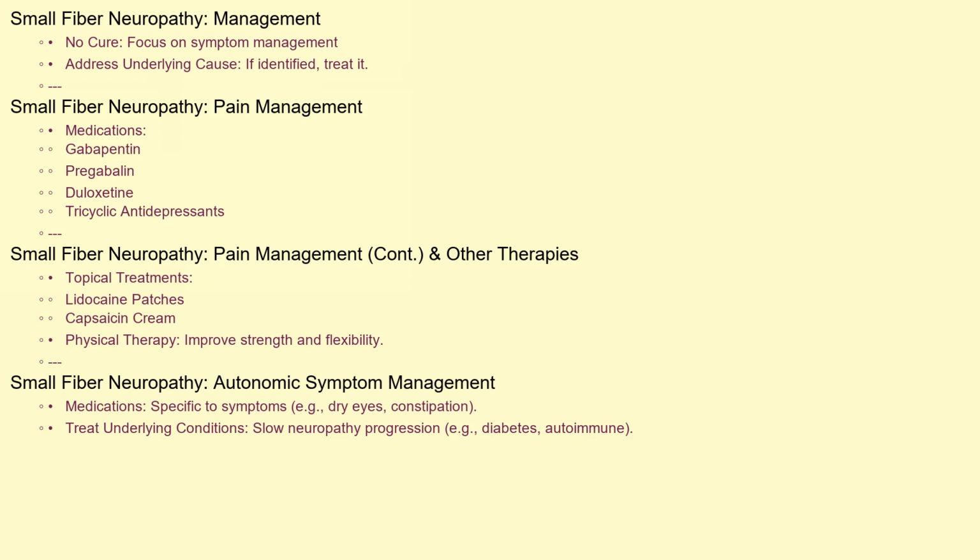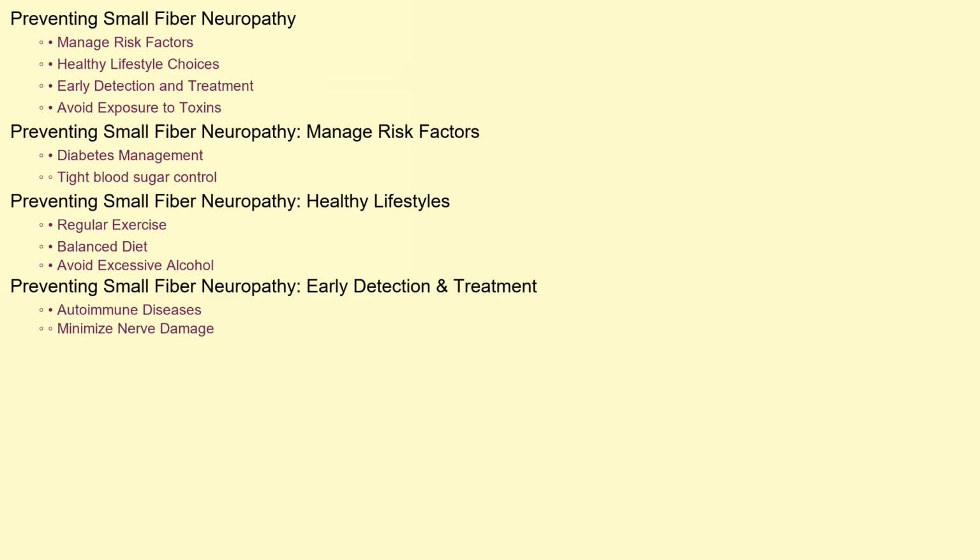If an underlying condition like diabetes or an autoimmune disease is identified, treating that condition is paramount in slowing the progression of the neuropathy. Preventing small fiber neuropathy often involves managing risk factors. For individuals with diabetes, maintaining tight blood sugar control is essential. Healthy lifestyle choices, such as regular exercise, a balanced diet, and avoiding excessive alcohol consumption, can also help protect nerve health. Early detection and treatment of autoimmune diseases can also minimize nerve damage. Avoiding exposure to toxins, where possible, is another important preventative measure.